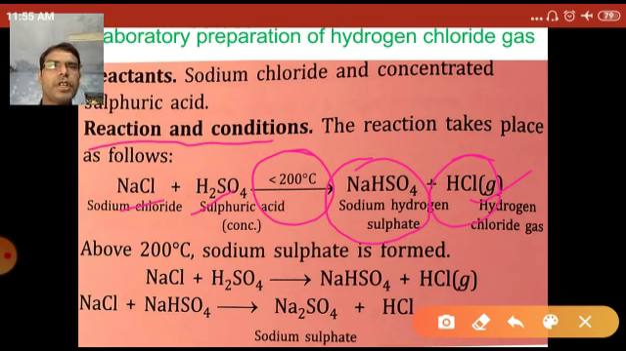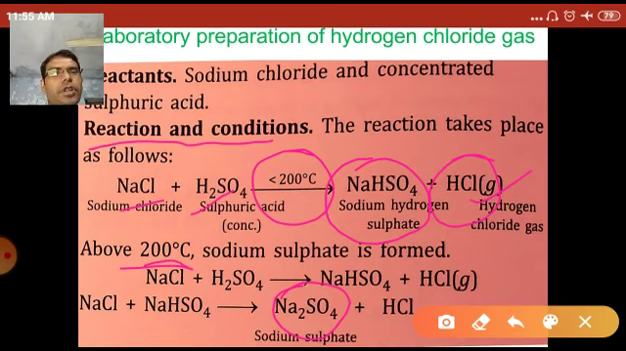Now if the temperature is above 200 degrees Celsius, then it forms sodium sulfate, and that sodium sulfate, Na2SO4, is a crusty material which sticks to the glassware, and it is very difficult to remove. So the temperature should be maintained at less than 200 degrees Celsius, not more than 200 degrees Celsius.